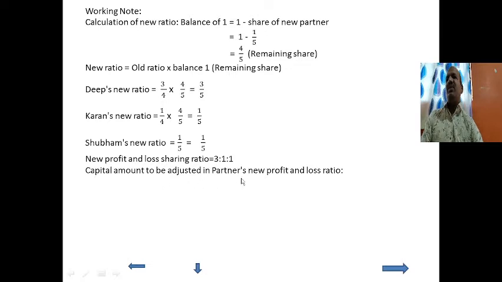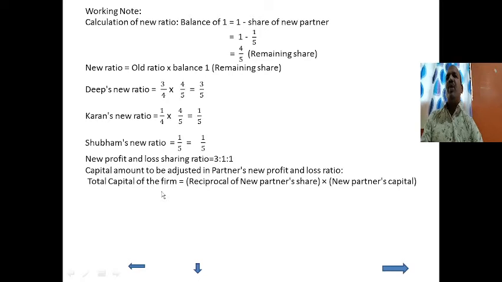Now we are going to adjust the capital in this ratio. Capital amount is to be adjusted in the partners' NPSR, the new profit or loss ratio. So the total capital of the firm should be found on the value of the new partner's capital. There are two methods to find the total capital of the firm: one is from the new partner's capital, and the other is from the remaining or old partners' capital. Here we are given the new partner's capital, so we find the total capital of the firm, that is equal to the reciprocal of the new partner's share.